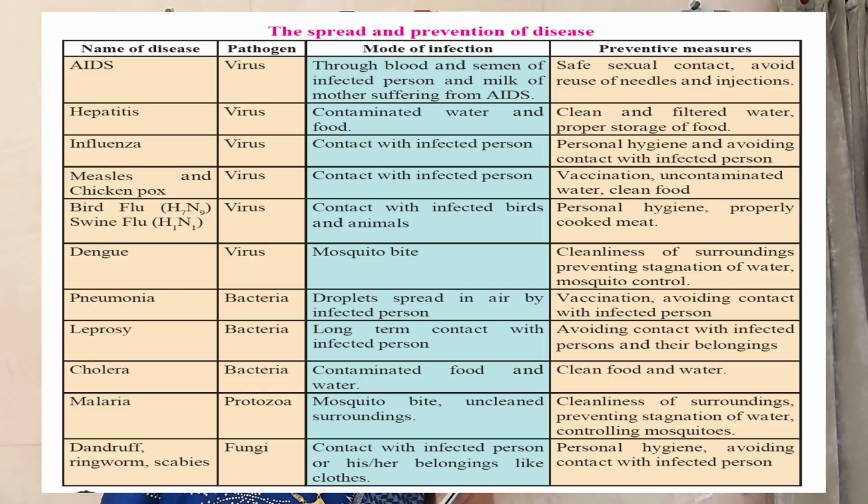So we can prevent it by taking clean food and water. Next disease is malaria, which is caused by protozoa.